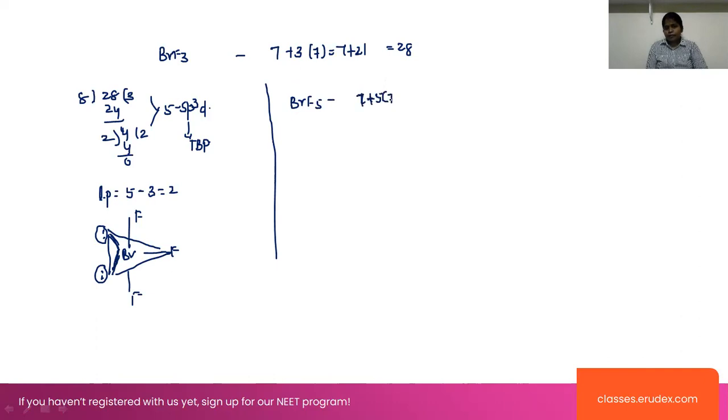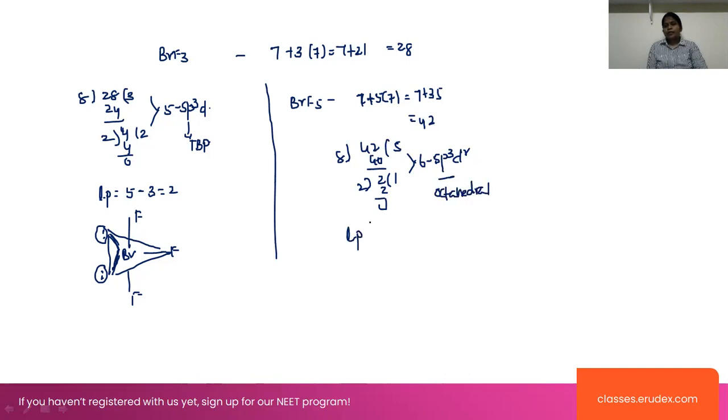BrF5: 7 plus 5 into 7, that is equal to 7 plus 35, which is equal to 42. This 42 can be divided by 8. 8 fives are 40, so 2 ones are 2, that is equal to 0. 6 indicates sp3d2 hybridization. sp3d2 hybridization means octahedral. Now to find out the lone pairs, how many lone pairs are there?